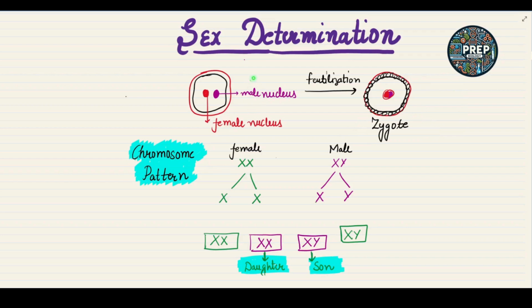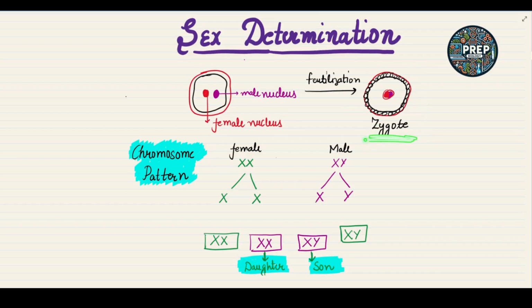We know that the male nucleus contains haploid number of chromosomes, and the female nucleus also contains haploid. So it will form the diploid zygote. When the zygote is formed, the plasma membrane thickens itself and forms the zygotic membrane. So this is the whole process of fertilization.